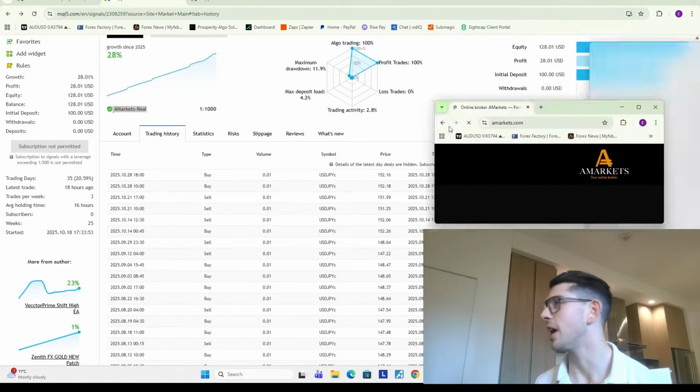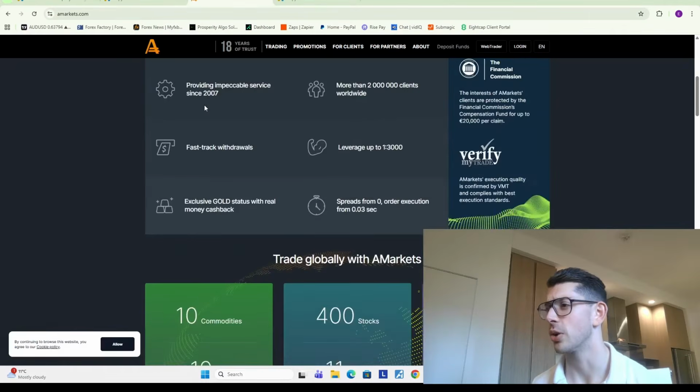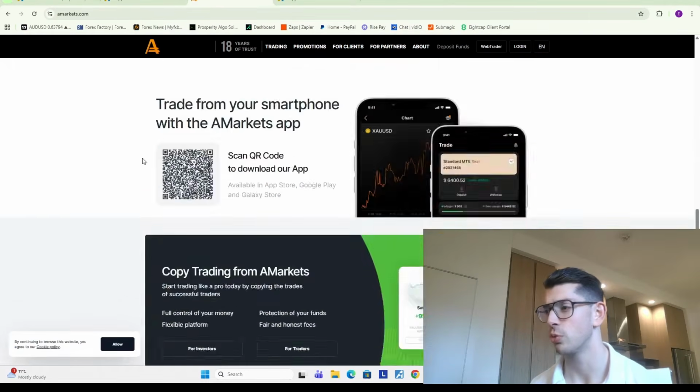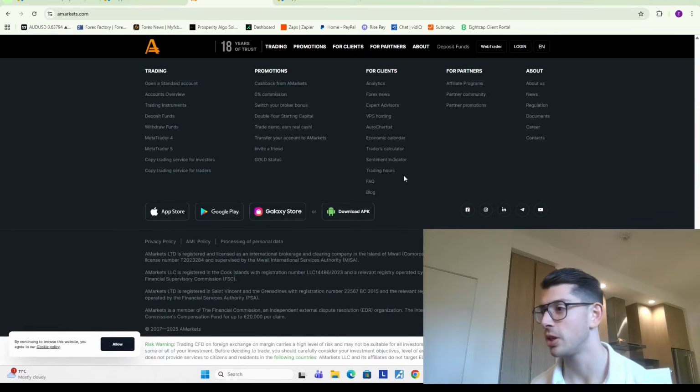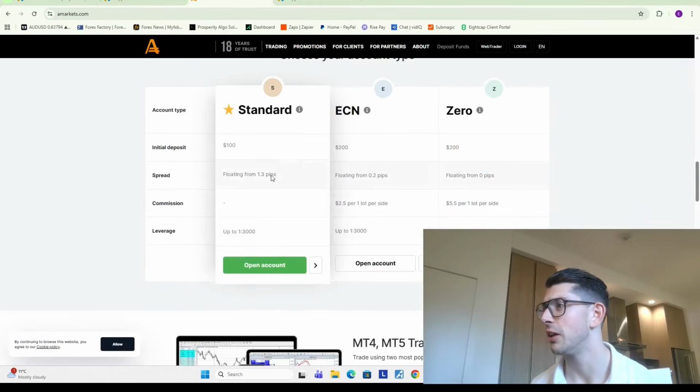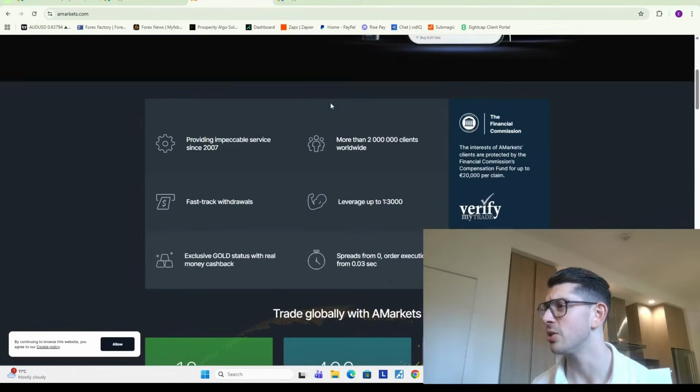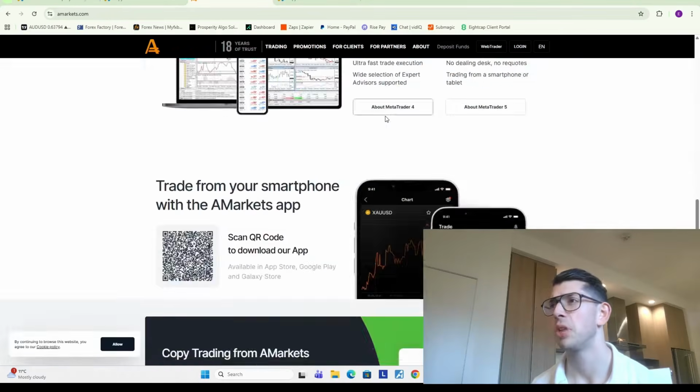Online brokers, A Markets. Interesting, okay. I'm just trying to see if it's a real broker, or if perhaps they are indeed being a bit sketchy. So it is a Comoros regulated broker. They claim to have been around for 18 years, and it doesn't look that bad.